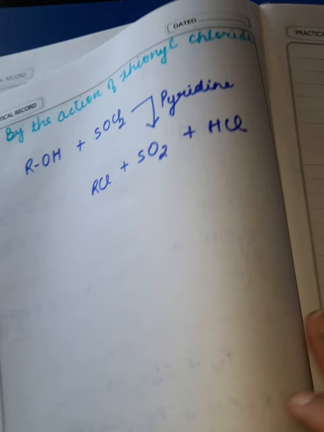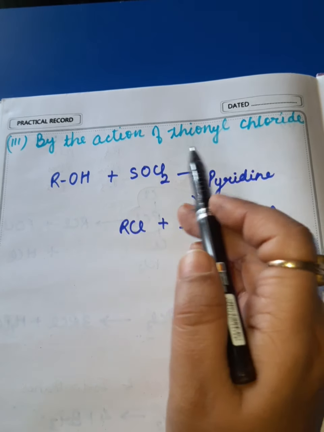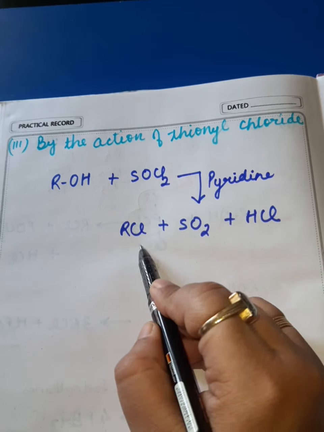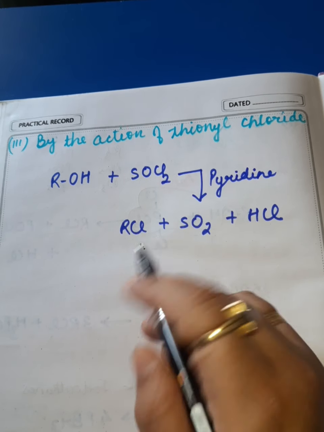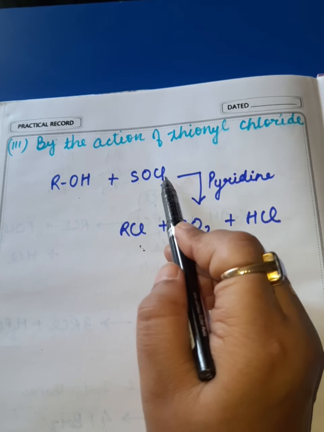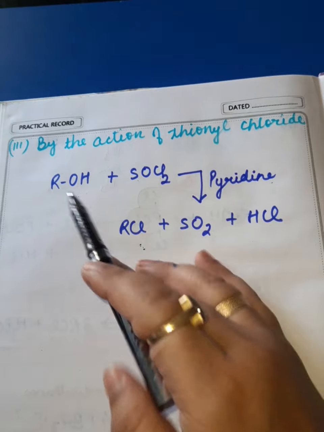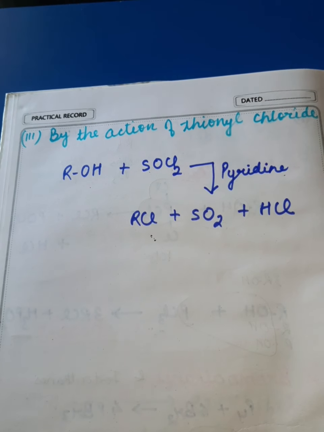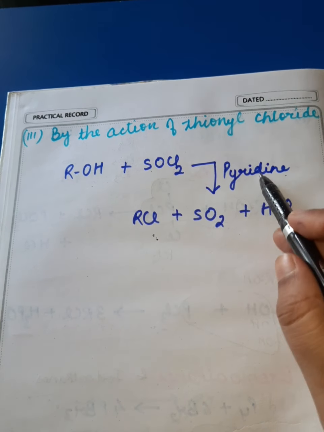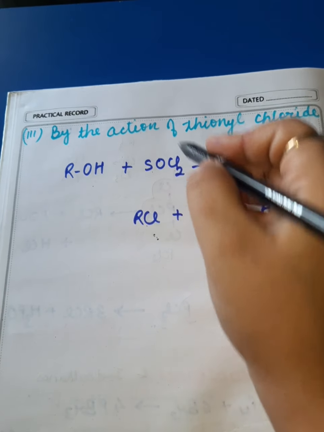Now the third method, my dear students, from alcohol. Alcohols can be converted into alkyl chlorides only, not bromides, not iodides, by the action of thionyl chloride, SOCl2, in the presence of pyridine. So when alcohols are made to react with thionyl chloride in the presence of pyridine, the reaction you can learn that way.